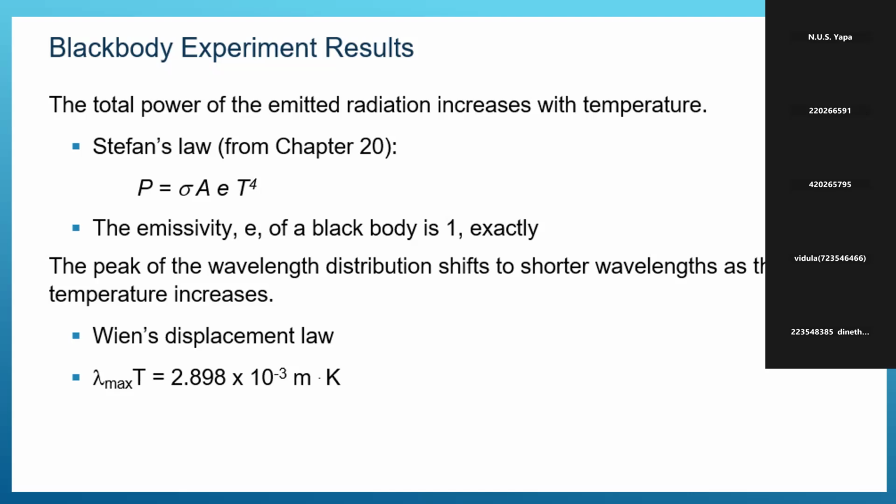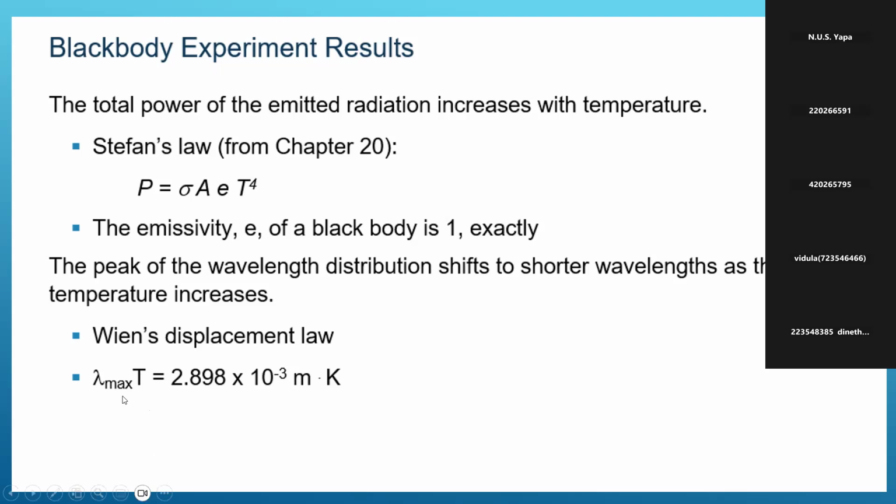The temperature is increasing, but look at the peak of the wavelength. Which side is it shifted to? Shorter wavelength. It is shifted to the shorter wavelength side, right? It shifts because this axis corresponds to frequency. Frequency increasing means lambda decreasing, right? So it is shifted to the shorter wavelength side when temperature increases. This experimental result we call Wien's displacement law.